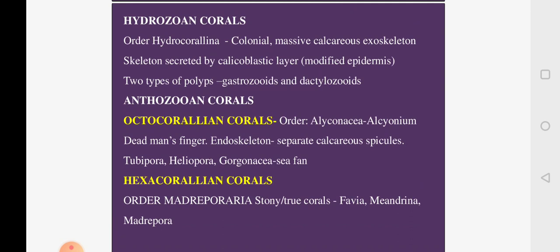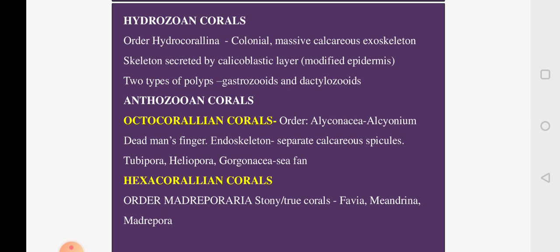One is the octocorallian coral, the other one is the hexacorallian coral. Octocorallian corals are those which will show eightfold symmetry. If you look at the symmetry of the coelenterates, you call it radial symmetry. That is, if you draw an imaginary line passing through the organism, through the center, in any plane, it can divide into two equal parts. So this is called radial symmetry.